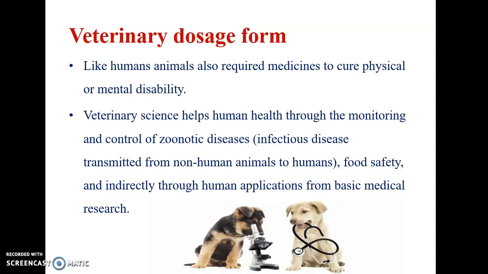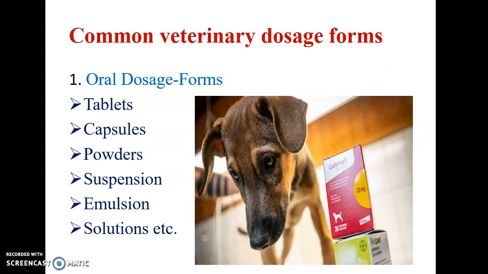Then what are veterinary dosage forms? Like humans, animals also require medicines to cure physical or mental disability. Veterinary science helps human health through the monitoring and control of zoonotic diseases, that is, infectious diseases transmitted from non-human animals to humans, and food safety, and indirectly through human applications from basic medical research.